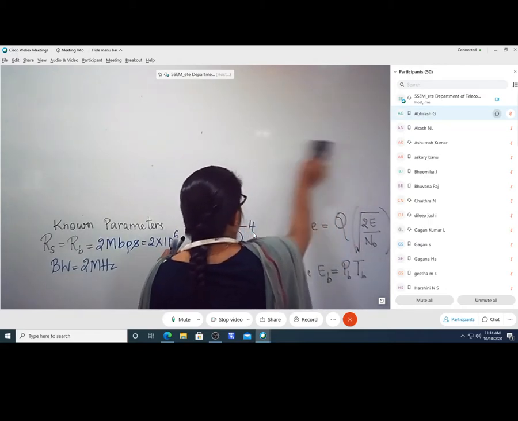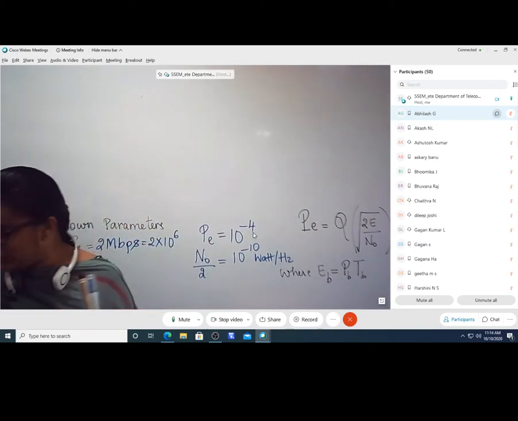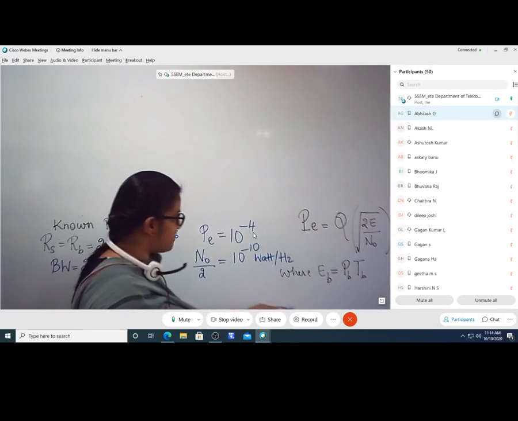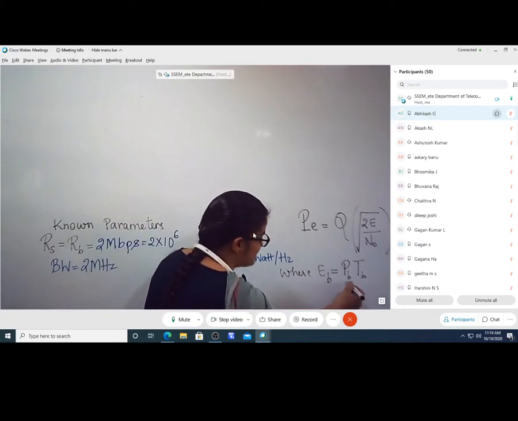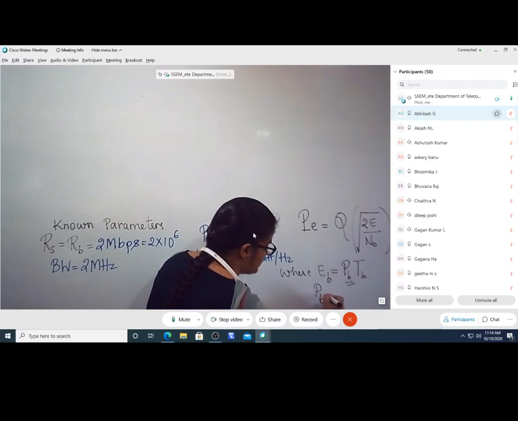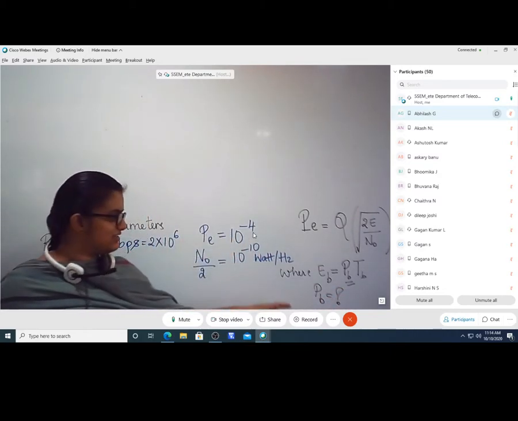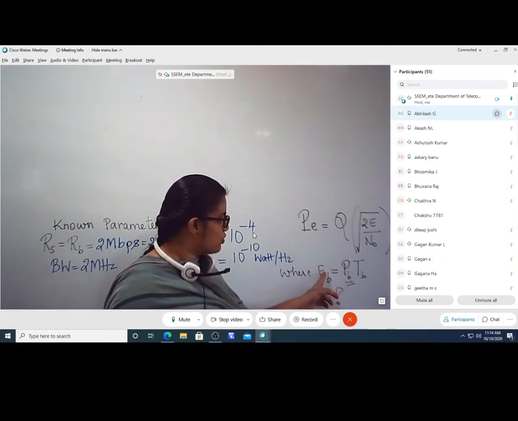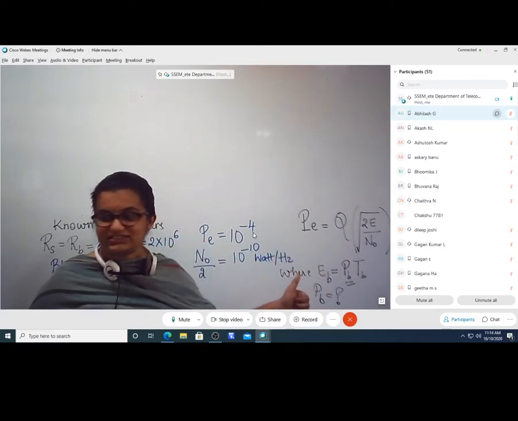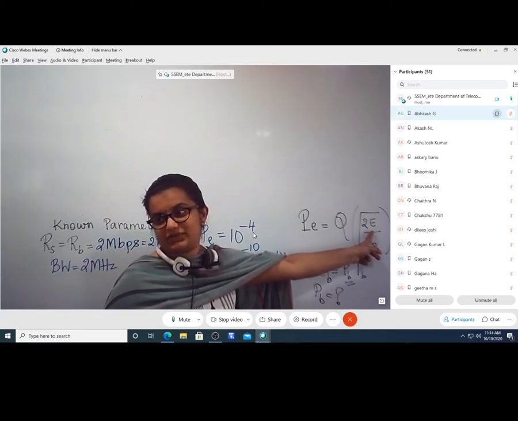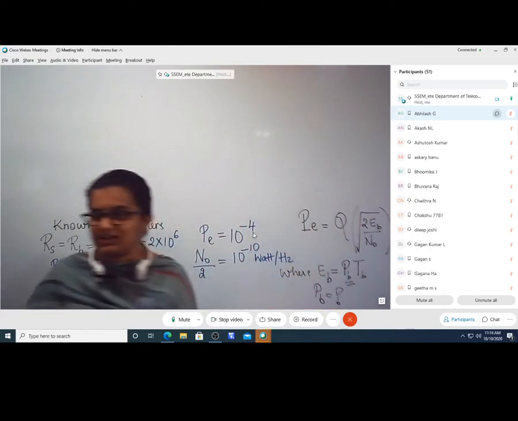So once we have noted down the known parameters, now we will begin. What are we supposed to find? We need to calculate the power at the receiver. I need to calculate this PB. The PB is the question mark. So in order to calculate this PB, I need to know what is EB. How do I get to know what is EB? I need to obtain it from this previous expression. So these are the things that I need to evaluate now.